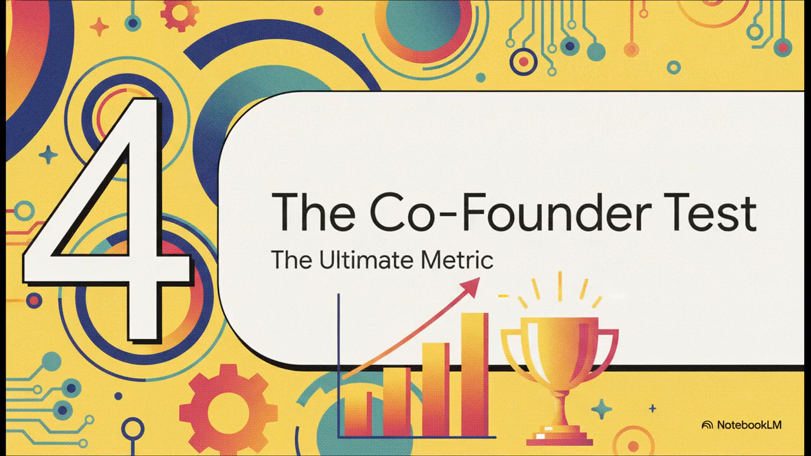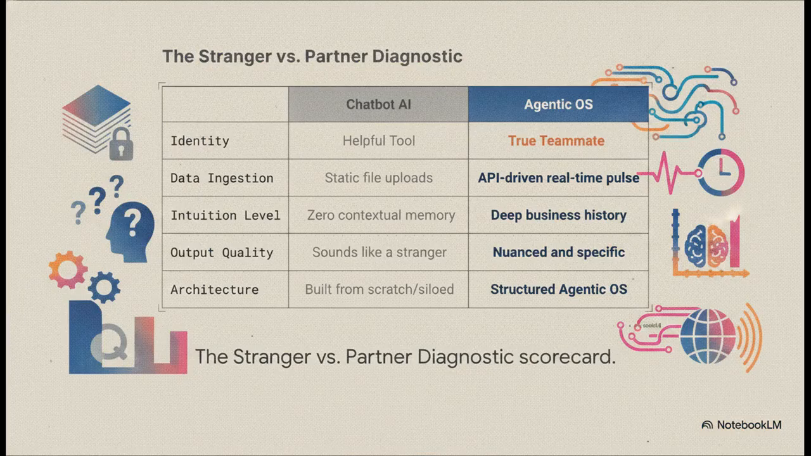All right, step 4, passing the co-founder test. This is the ultimate metric. Now it's time for the stranger versus partner diagnostic. I highly encourage you to run your current AI setup through this scorecard. Are you stuck with a helpful tool relying on static files that basically sounds like a total stranger? Or have you actually built an agentic OS, a true teammate powered by a real-time pulse and deep business history?